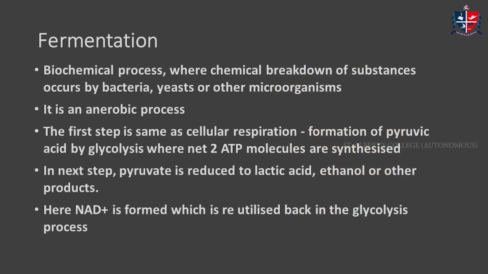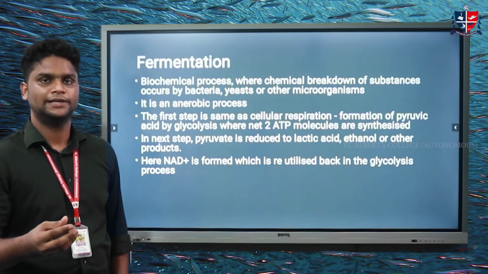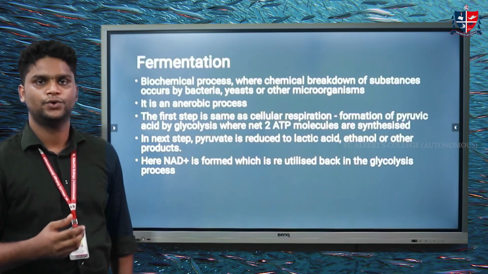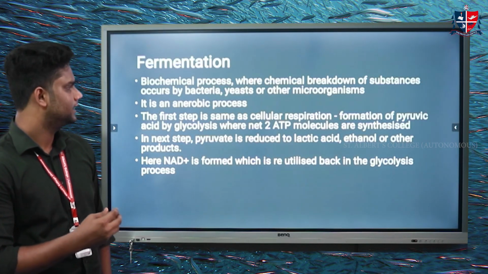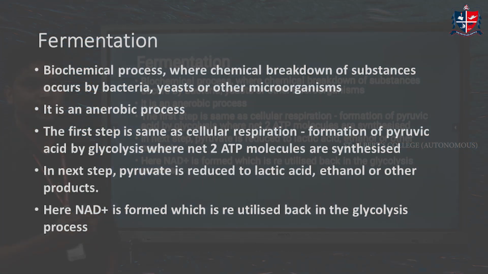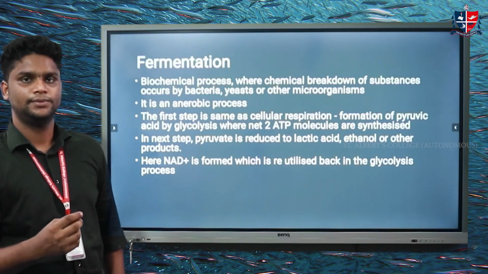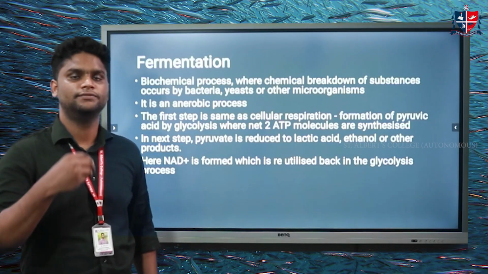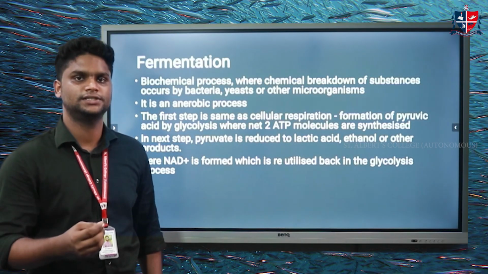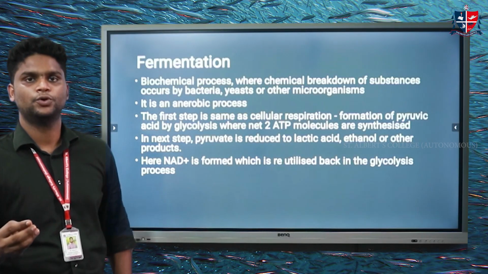It is a biochemical process wherein microorganisms utilize the carbohydrates, minerals and nutrients in a food product to produce different types of end products including acetic acid, alcohol, lactic acid, etc. As in cellular respiration, in glycolysis, pyruvic acid is produced. In fermentation also, from glucose, pyruvic acid is produced where two net ATP molecules are also synthesized. In the next step, the pyruvic acid is converted into either lactic acid or acetic acid or alcohol or any other such biochemical products.